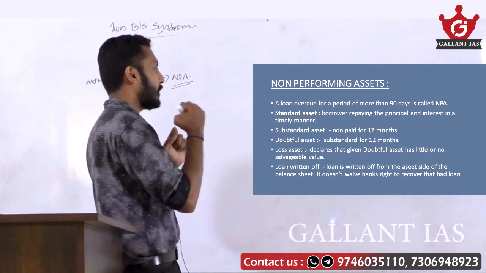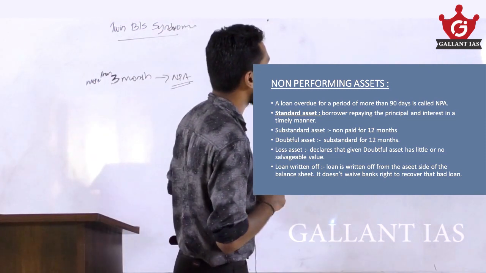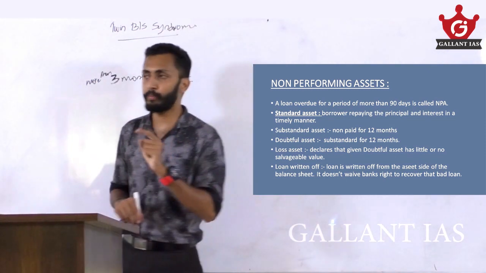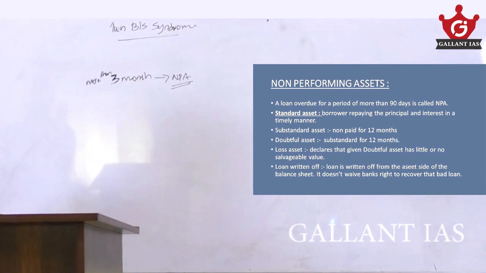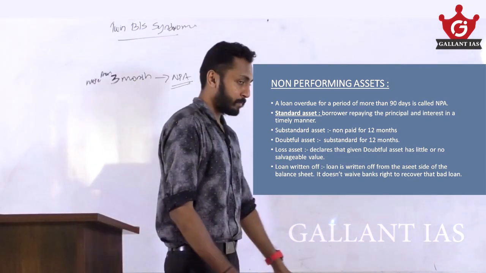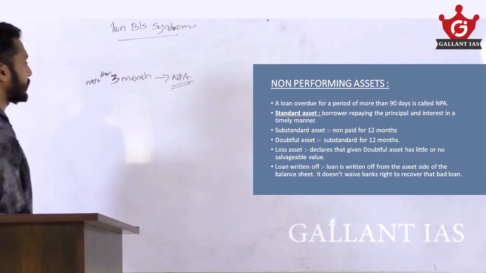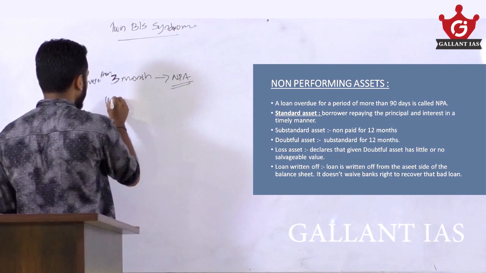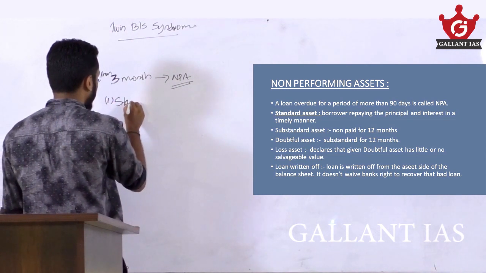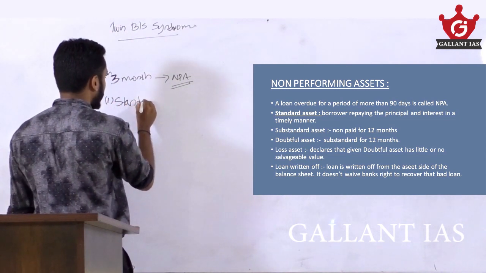Standard assets. If a borrower is repaying the principal and interest in a timely manner, then those loans are known as standard assets. So the first thing, standard assets: timely repayment, no dues.